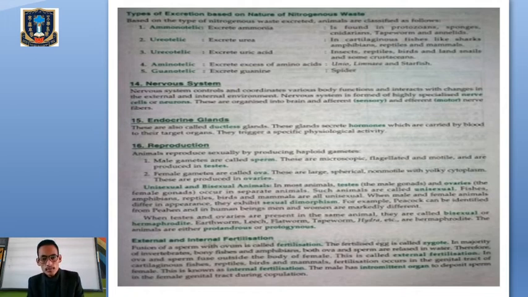Then we will come to the 16th point, reproduction, which mainly helps in the production of offspring. So in the case of the sexual mode of reproduction, we have the gametes.